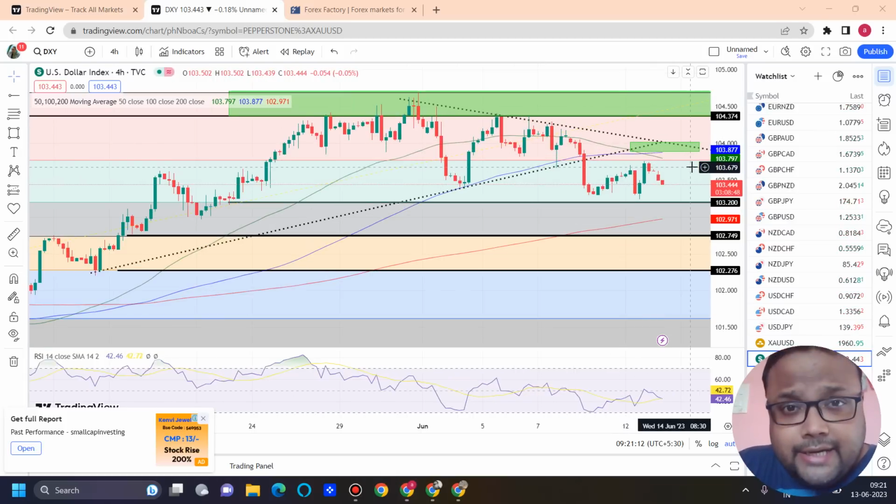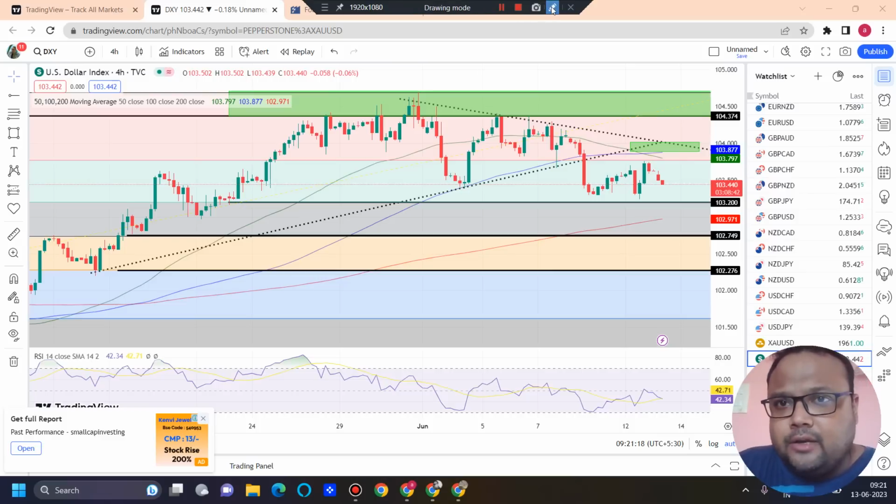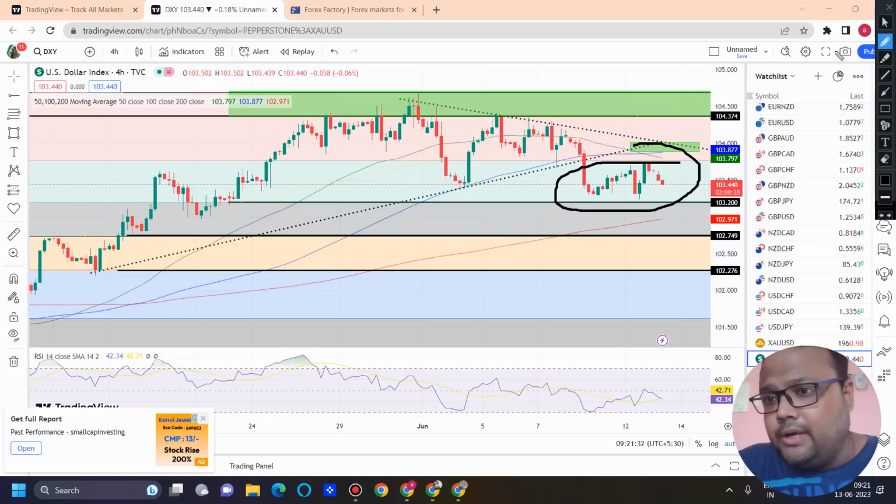If you look at the chart of DXY, we can see that DXY is already under pressure. Our previous level worked perfectly, and right now DXY is heading lower. So what are the chances before CPI? Listen to me carefully. Before CPI, I think there will not be any big moves in the market, and more or less you will see the market trading inside this range only.